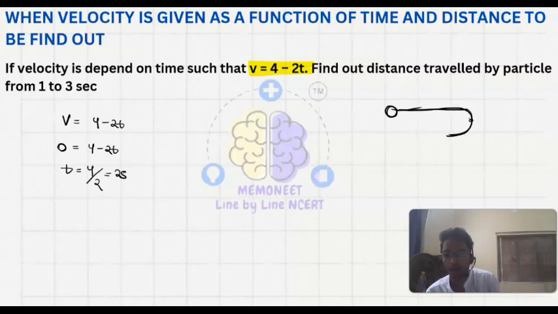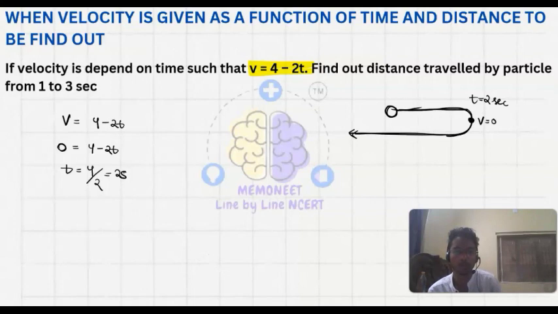Here the velocity will be 0, because as it is changing its direction, it is going in the eastern side, and then it is moving to west. So at this point of time the velocity becomes 0, and again it moves forward. So this is at t equals to 2 second.